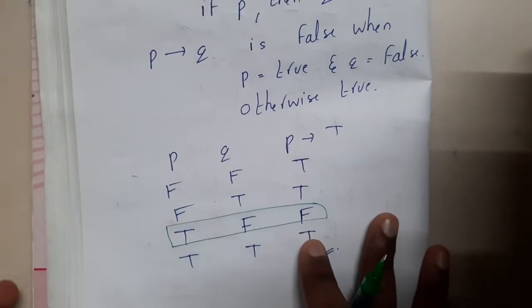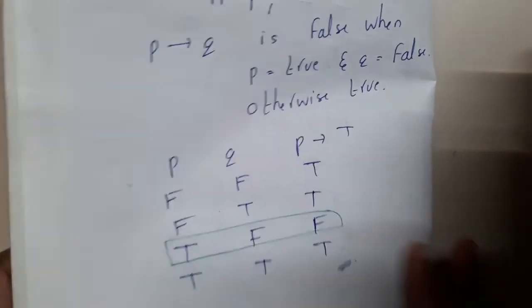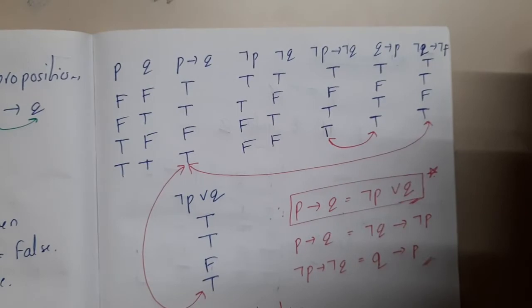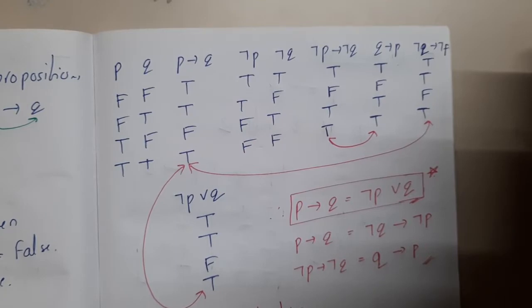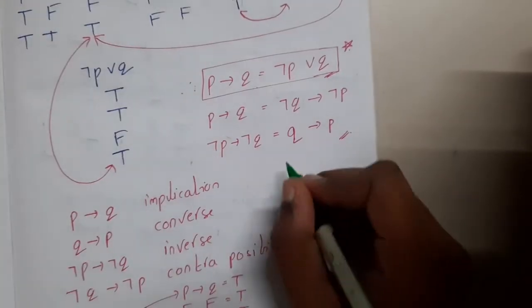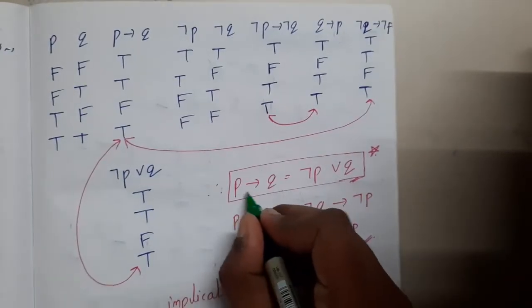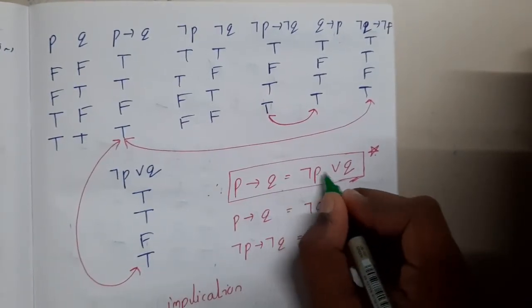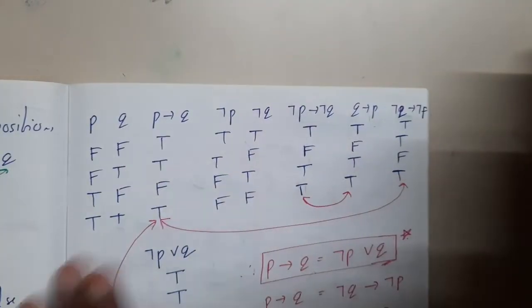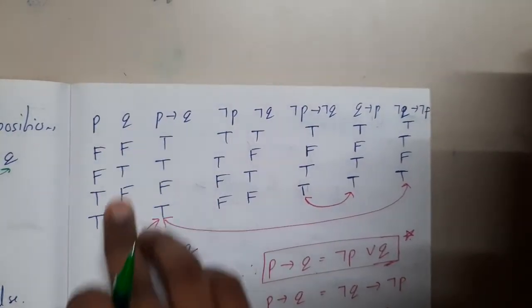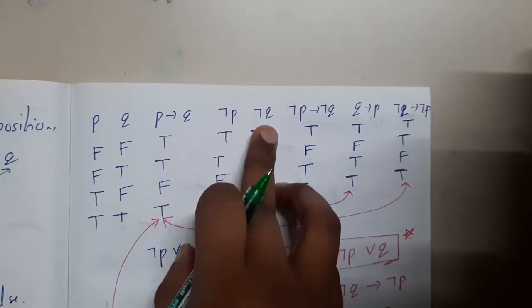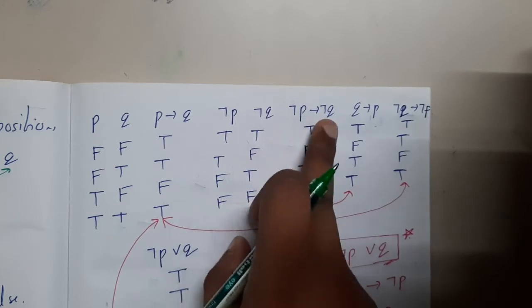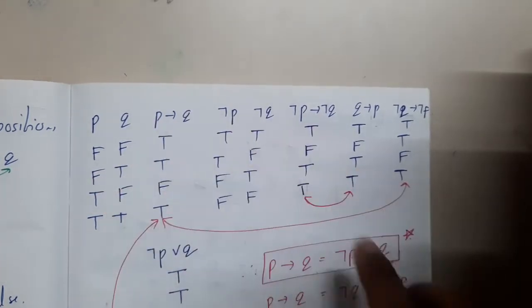And one more most important thing that you should remember is this implication can be written in multiple ways. The first thing is P implies Q can be written in this way: P implies Q is negation P or Q. I have just tried to derive it in this table. We wrote P, Q, and P implies Q. So only at this point it will be false. We took the negation of P and negation of Q, and we calculated negation of P or Q. So these two have matching values.